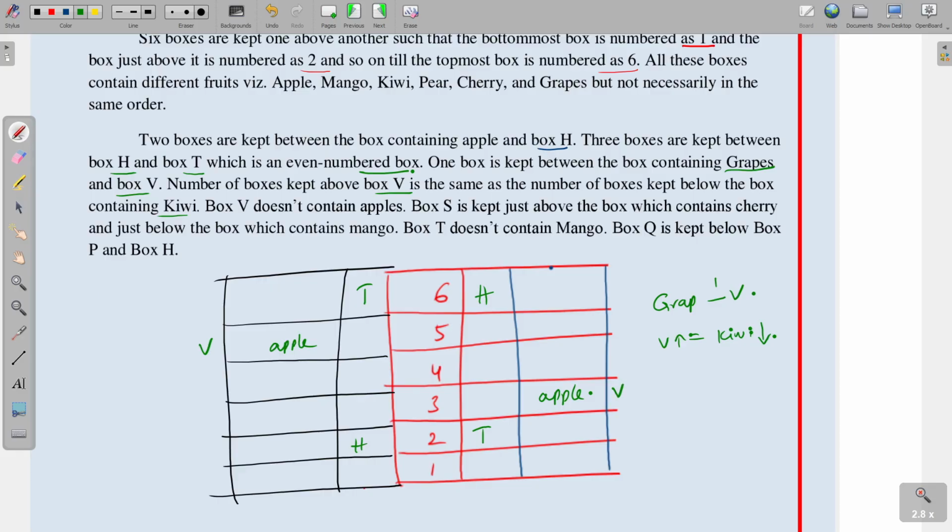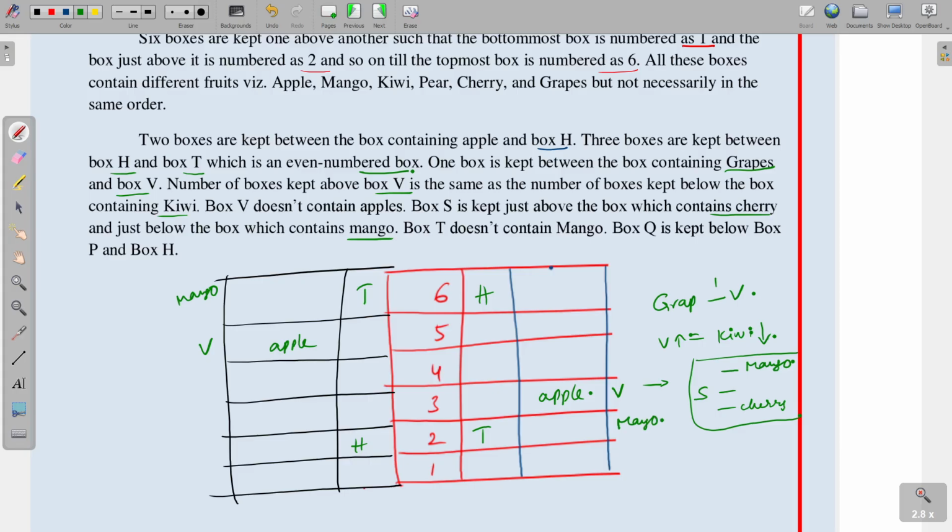Next, box S is kept just above the box which contains cherry and just below the box which contains mango. So S is just above cherry and just below mango. Okay, so these 3 are in the same line. Next, T doesn't contain mango, so T is not mango, here not mango, and here also not mango.